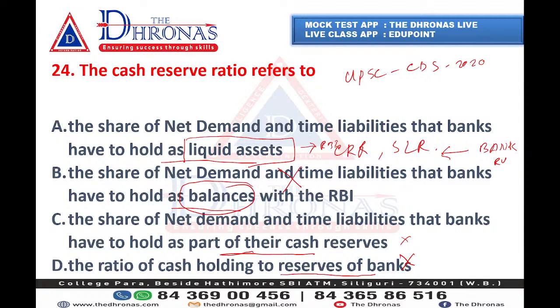CRR is basically the cash reserve ratio. In terms of cash, you can collect some kind of gold, because gold is also liquid, but that is part of SLR. So CRR and SLR are basically to prevent the bank run. So the most liquid term is cash and then gold. That is the area I am stating about. Okay.